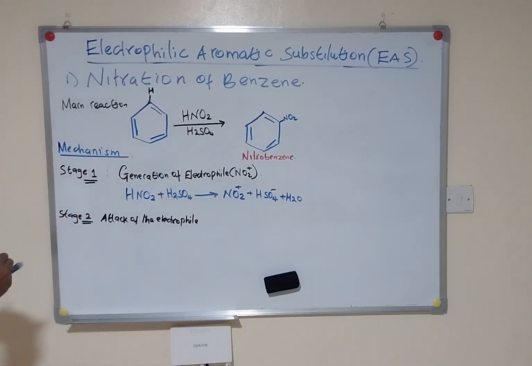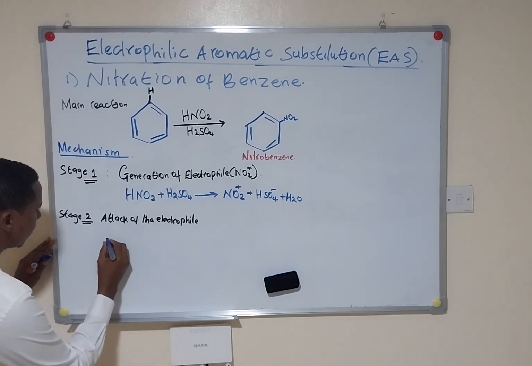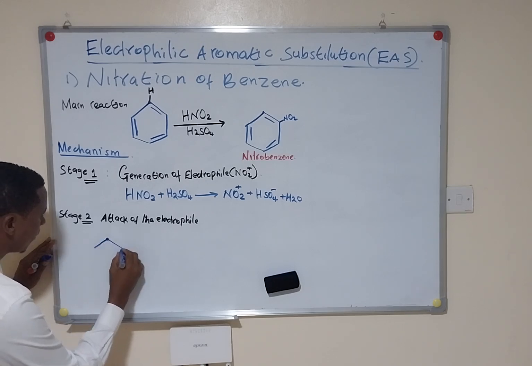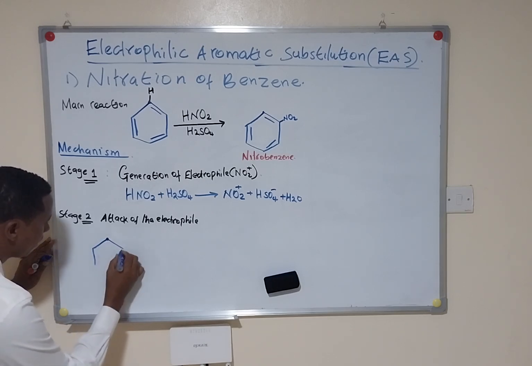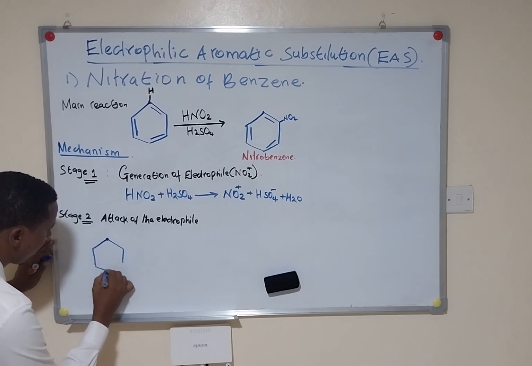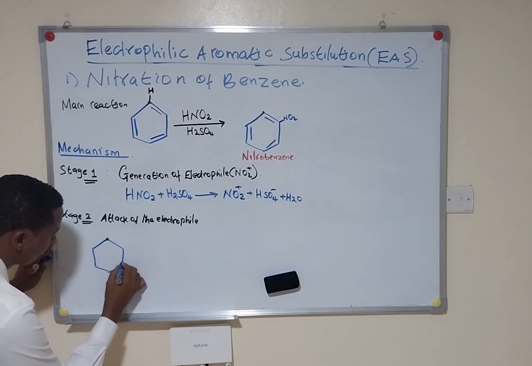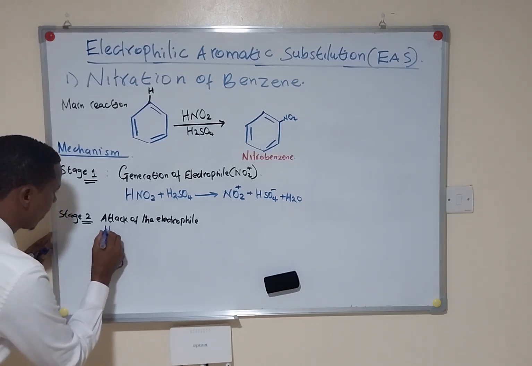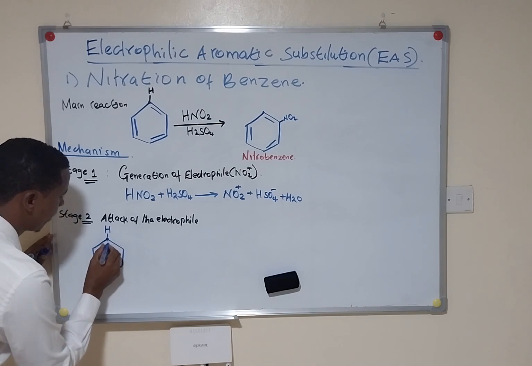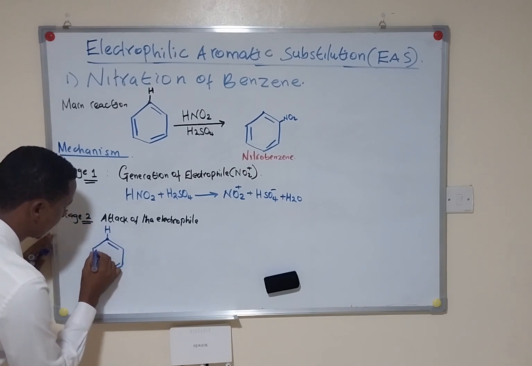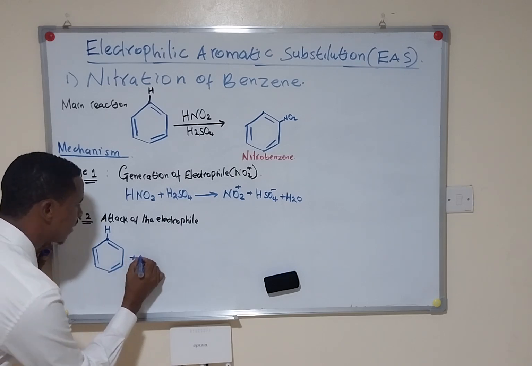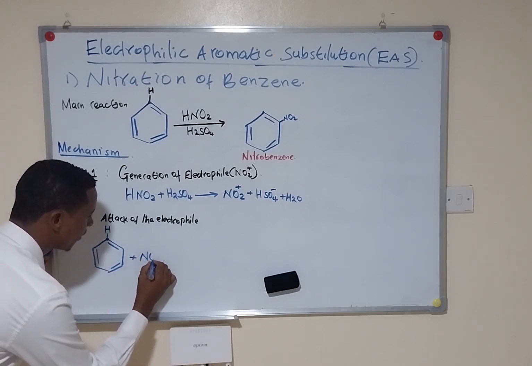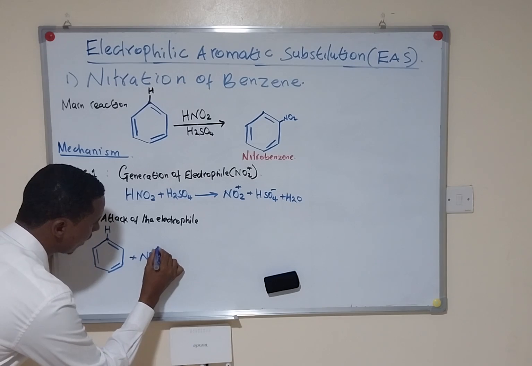So here we've got benzene ring, attached to hydrogen, plus nitronium ion.